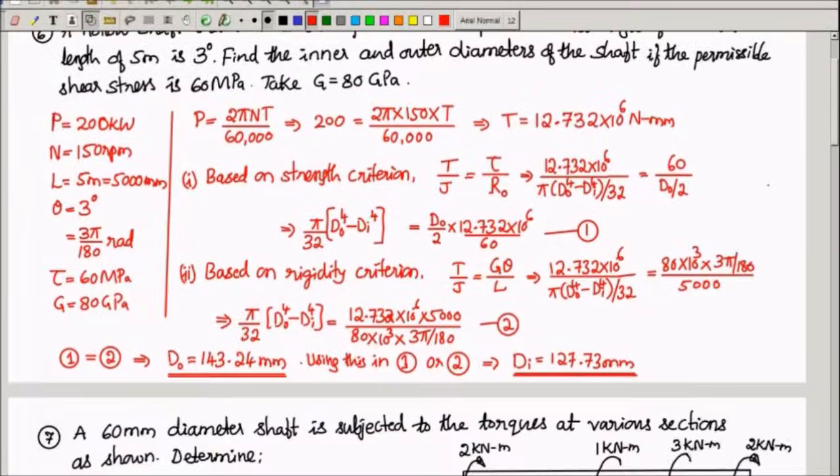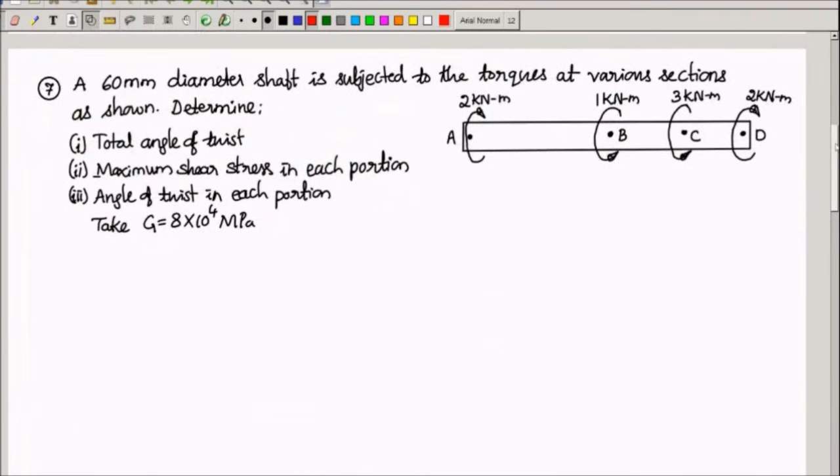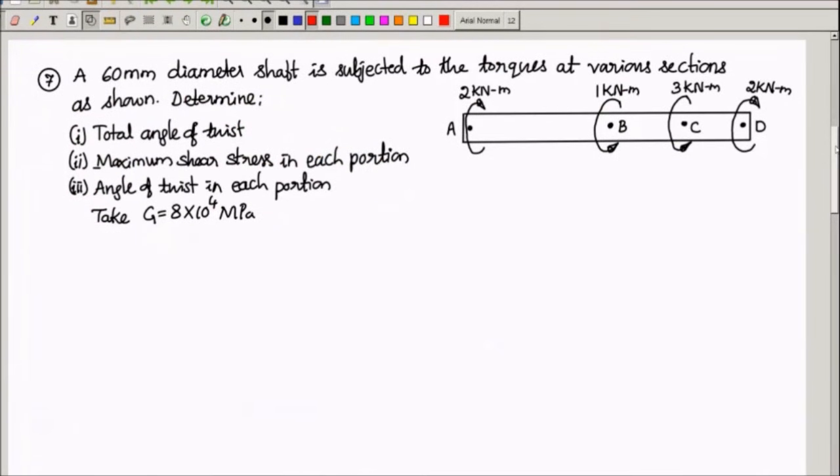We go to the next one. Observe this. This is a shaft with sections A, B, C, D. It's a 60 mm diameter shaft subjected to torque at various sections as shown. Determine the total angle of twist, maximum shear stress in each portion, and angle of twist in each portion, taking G equal to 8 into 10 power 4 megapascal.